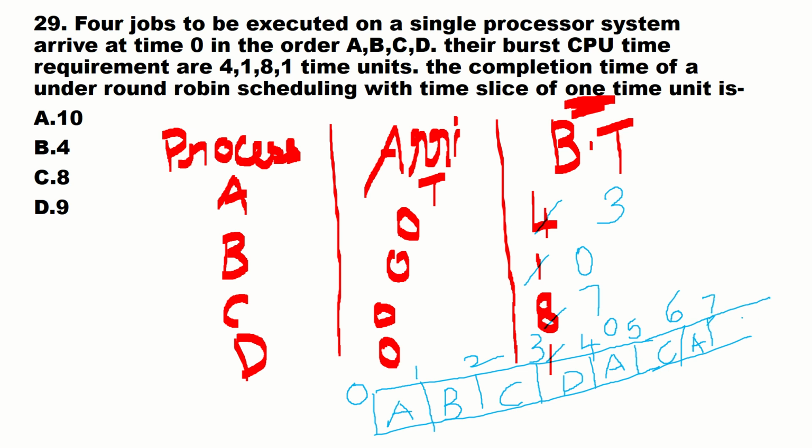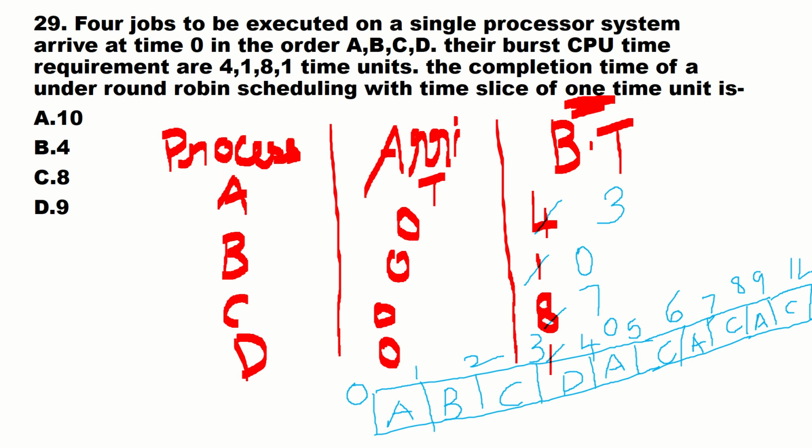Next again it will move on to C. It will be completing 8. Next again A, that is 9. So A completed. A has completed its job. Its process is completed. Next only C. So remaining will be 14.